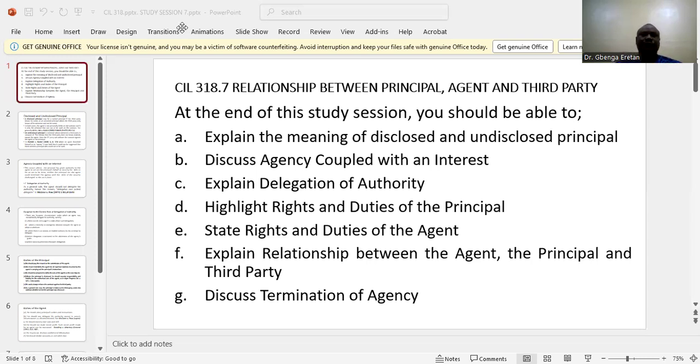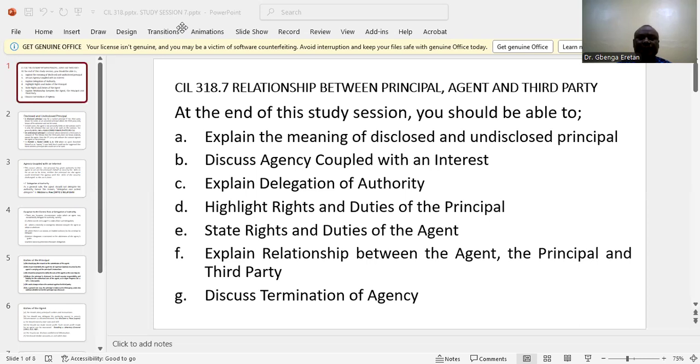Welcome to Business Law Study Section 7. At the end of this study section, we should be able to cover the following. 1, we should be able to explain the meaning of disclosed principal and undisclosed principal. 2, we should be able to discuss agency coupled with an interest.